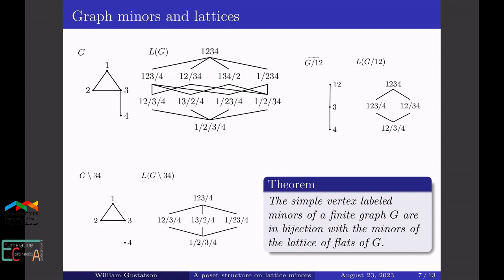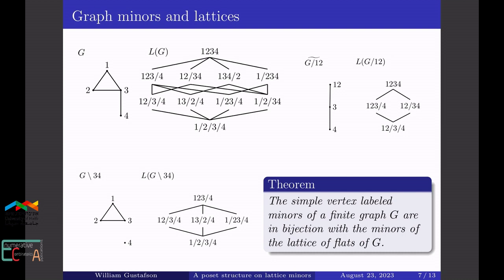Then on the bottom left is the result of deleting the edge between 3 and 4, and its lattice of flats can be obtained from the original lattice by removing the partition 1/2/3/4 and only keeping those partitions that are a join of some of the remaining 3 atoms.